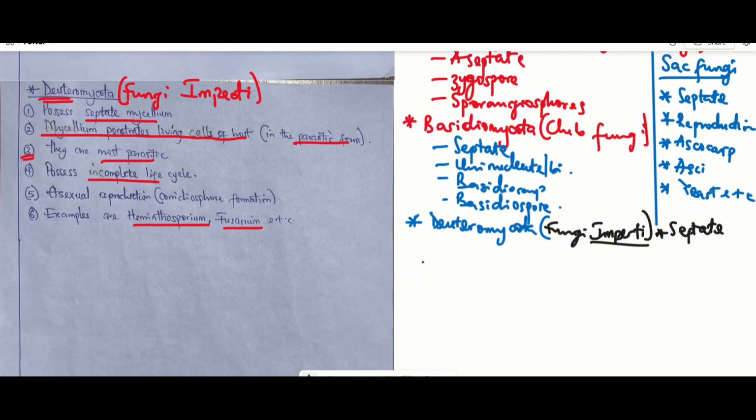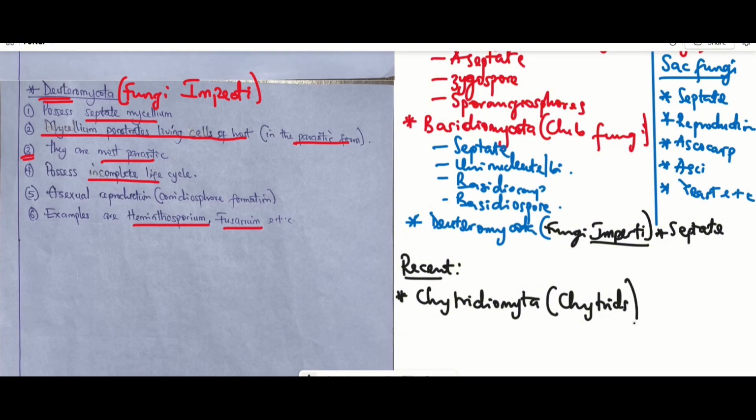And lastly for this lecture, don't forget that we mentioned three phyla, but as science evolves, fungi are further classified into new or recent phyla. Recent study shows that there is a phylum now called Chytridiomycota, or what people call the chytrids. Another phylum is the Glomeromycota, and so on.